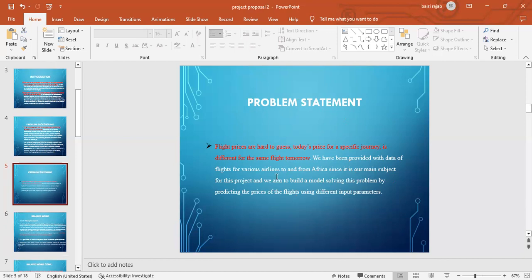So for us, we have some data sets. The data sets have various airlines around Africa. There are to and from Africa, like from South Africa to Canada, or from Canada to Egypt. Those are the data sets, and some data sets are within Africa.